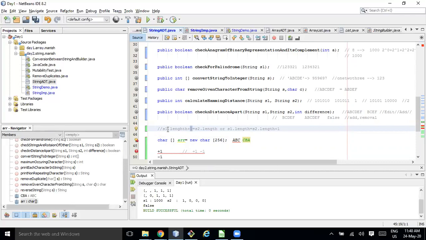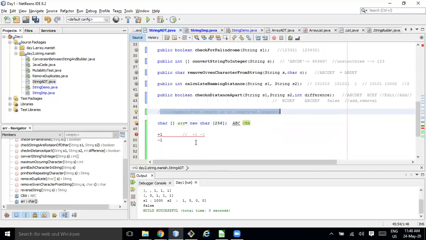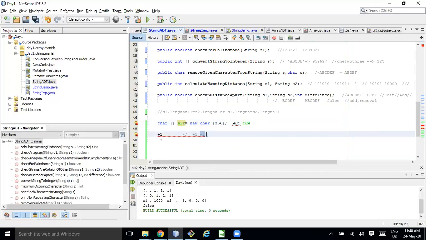If this condition is holding, then you need to loop over and fill this array, pushing either plus 1 or minus 1. The count of plus 1 and minus 1 values will be equal to the difference. If the difference is 2, there will be at least 2 characters having value plus 1 or minus 1. If the difference is 3, then 3 characters will have plus 1 or minus 1 value. For now, let's assume 1 only. Then slowly we will make this program generic.